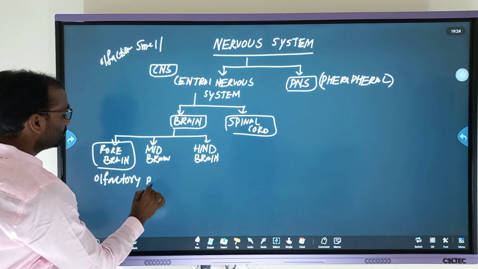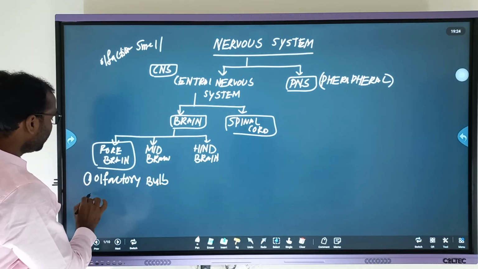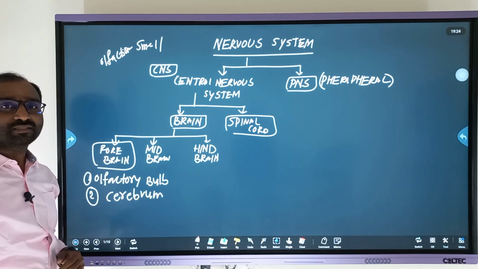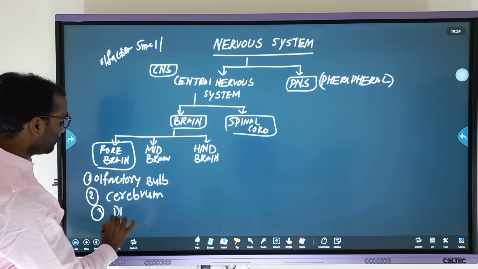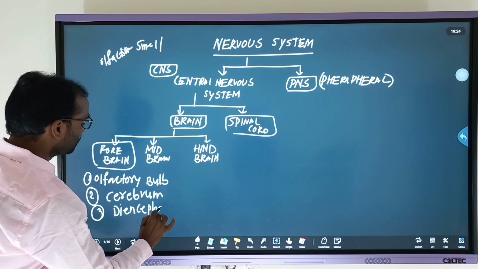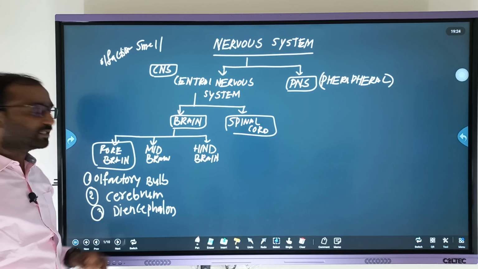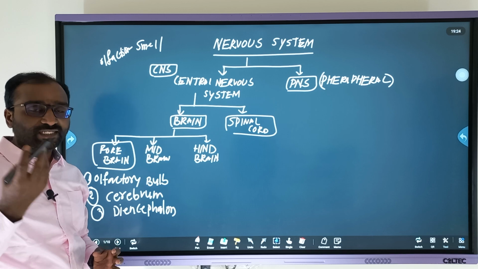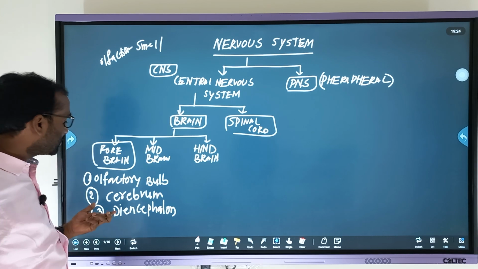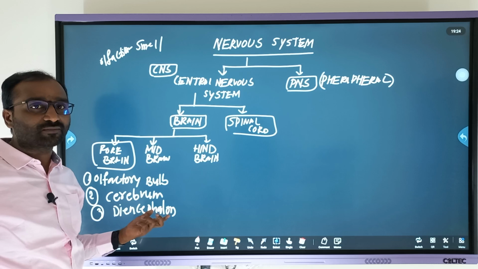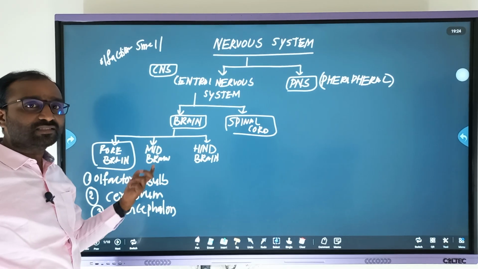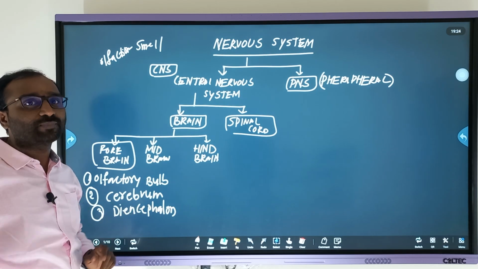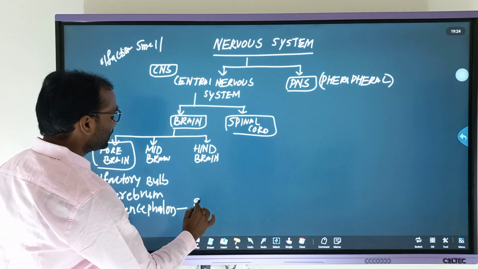Next, the second one is the cerebrum, and the third one is the diencephalon. So these three parts are included under the forebrain. The first is the olfactory bulb, where smell is detected; the next is the cerebrum, which is a major part of the brain; and then the diencephalon. Again, this diencephalon has three separate parts such as epithalamus,